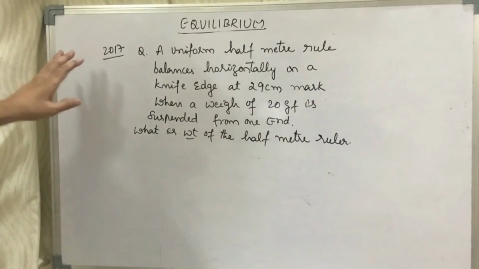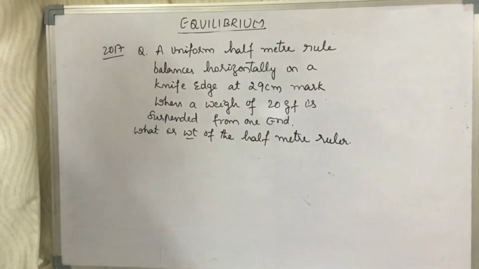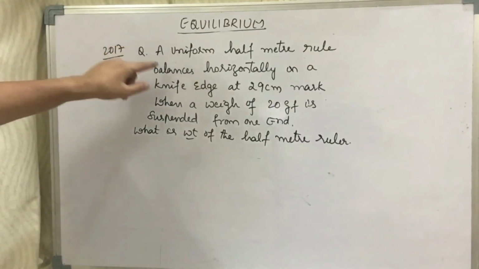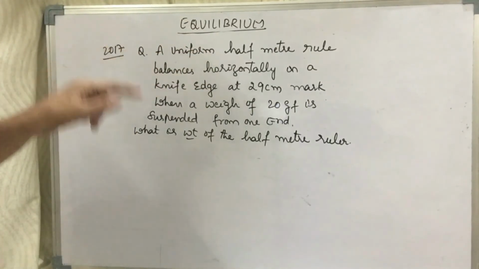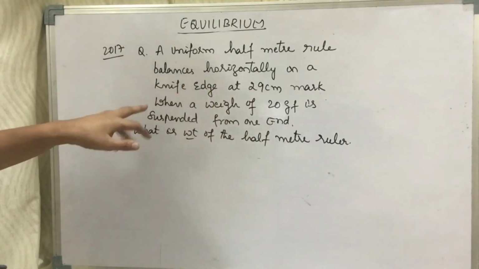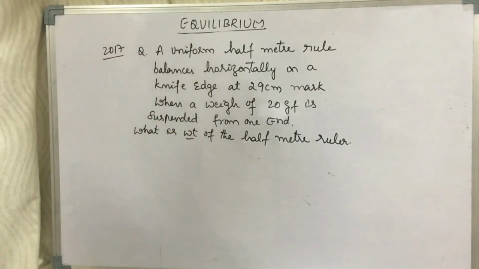Yes, children, this is the next question which was asked on the mass of the ruler in the ICSE board 2017. A uniform half meter ruler balances horizontally on a knife edge at 29 centimeter mark when a weight of 20 gram force is suspended from one end. What is the weight of the half meter ruler? First, let us try to draw the diagram representation.